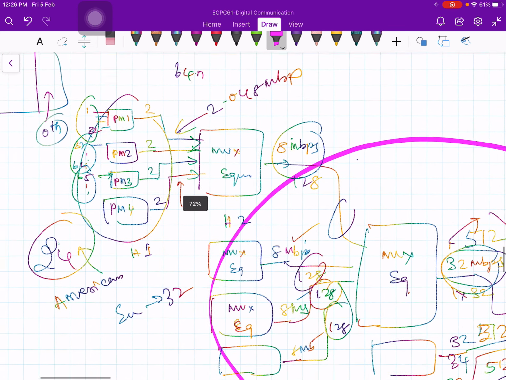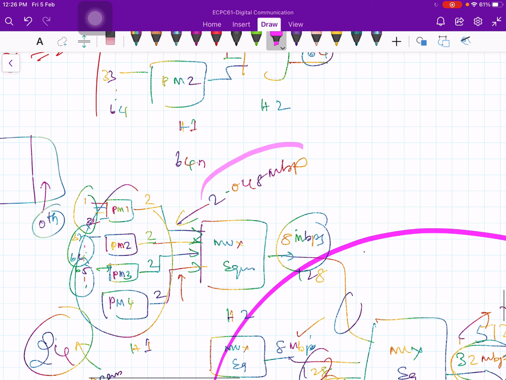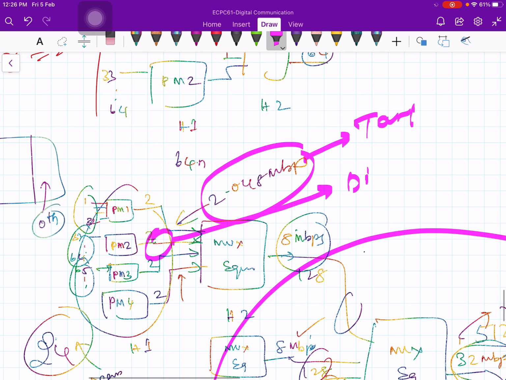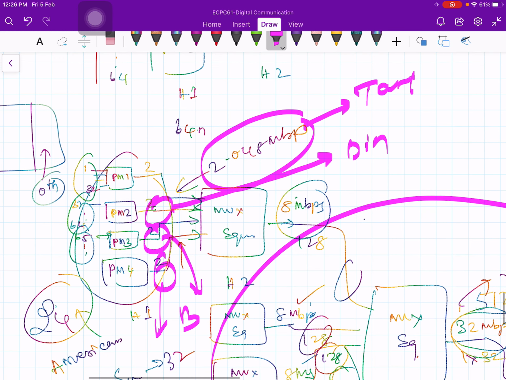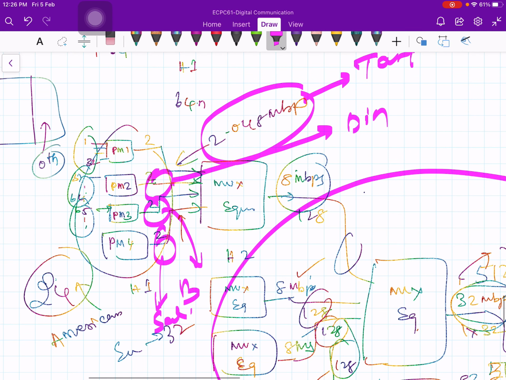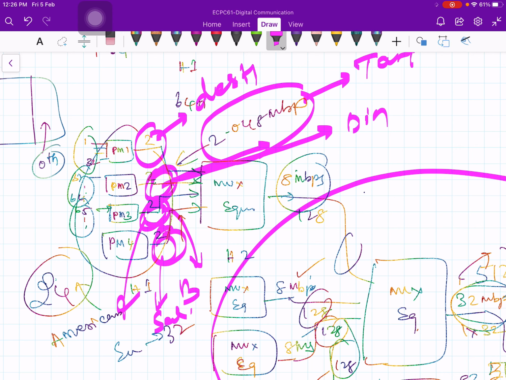This 2 Mbps may be destined to Tanjore, this one to Dindigul, this one to Bangalore, this one to Salem, and so on and so forth. Each of them contains its own destination address.